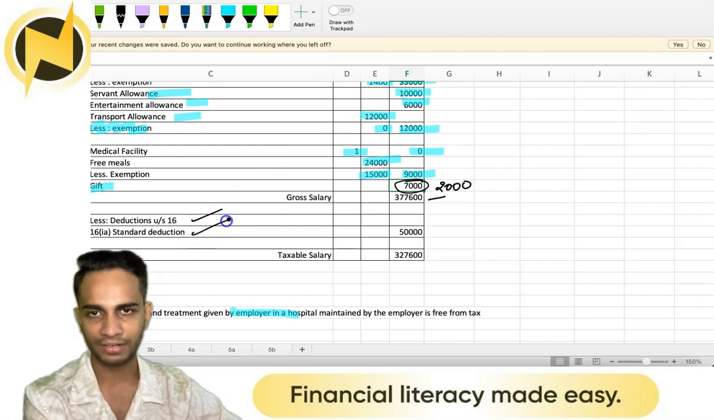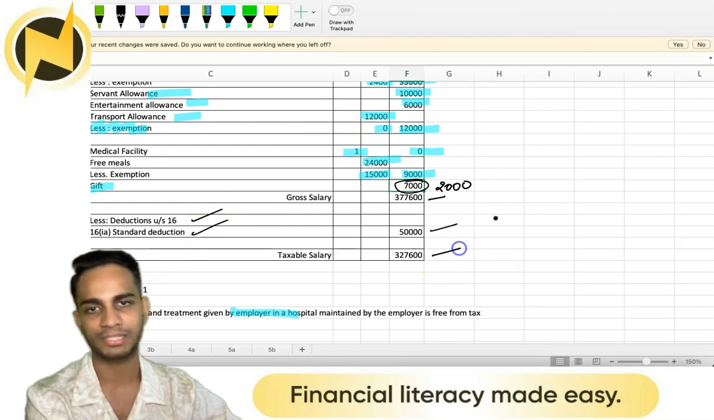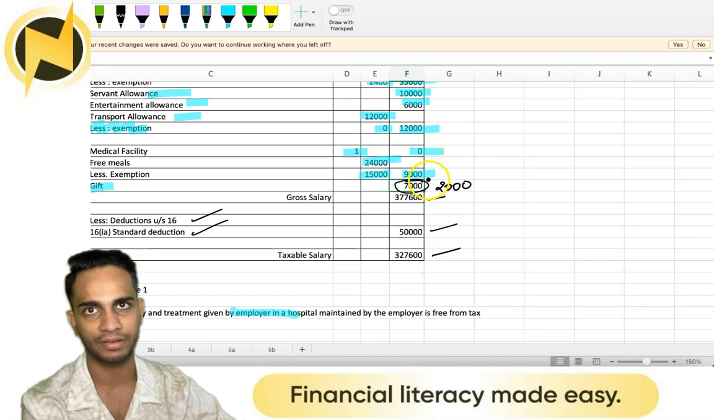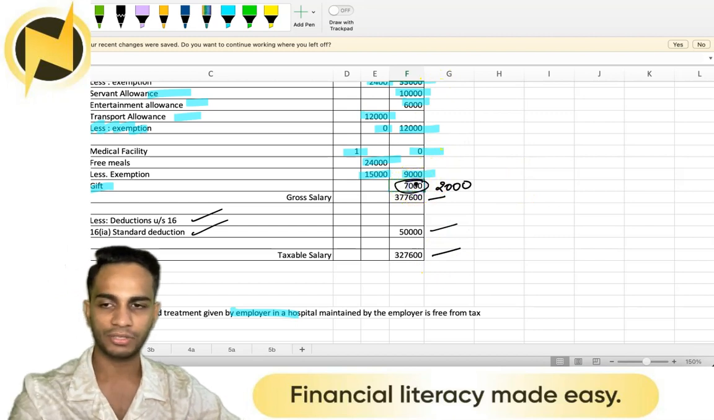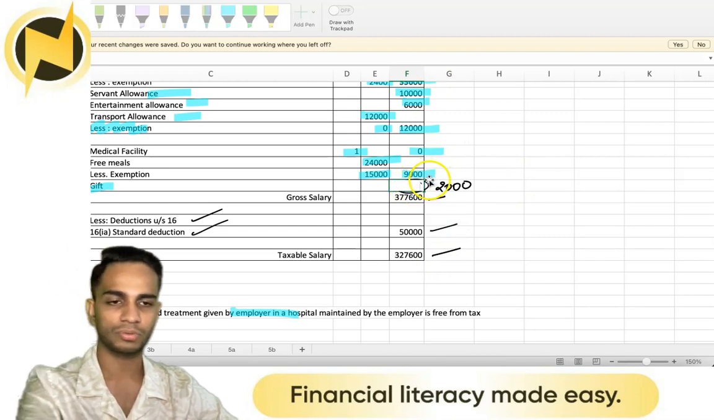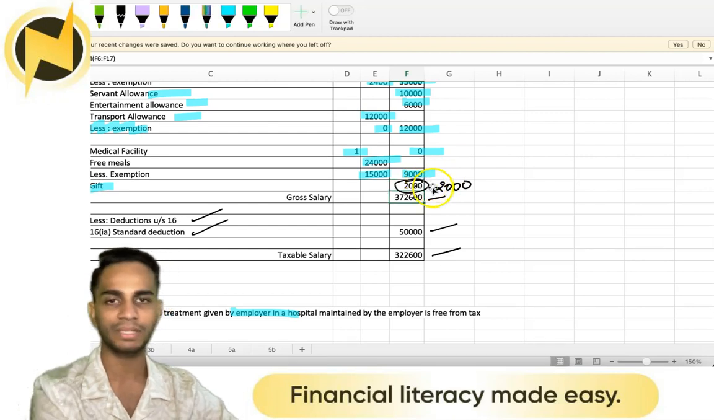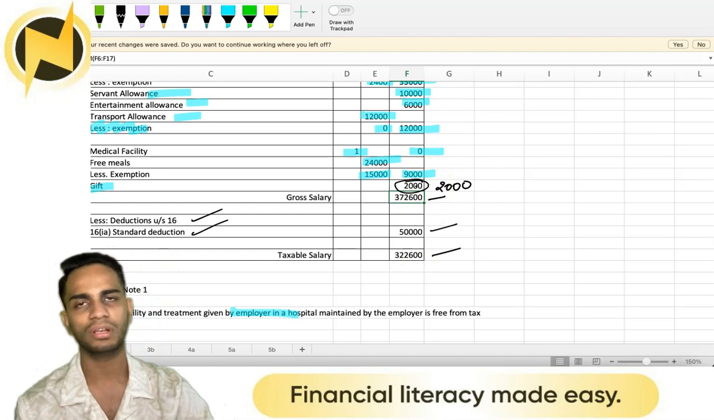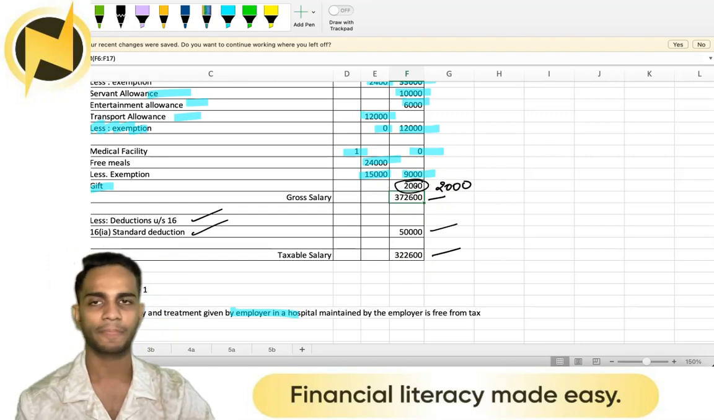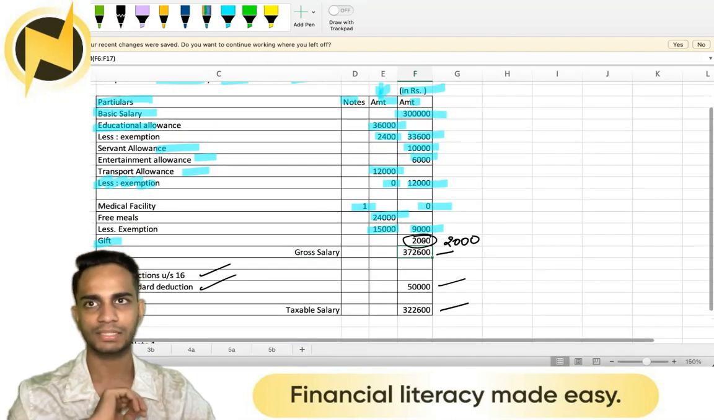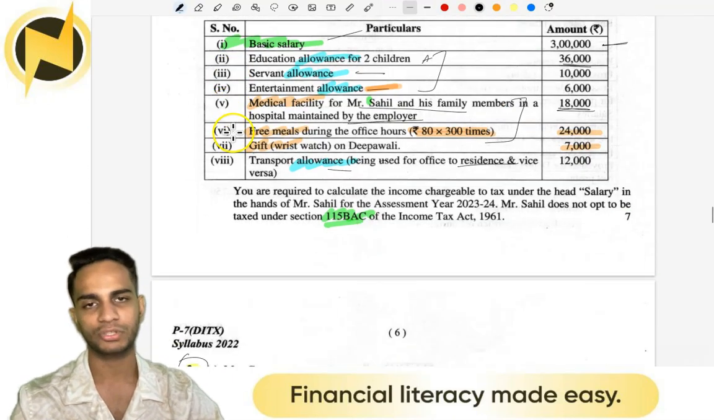So the only deduction is the standard deduction. 50,000 is deducted and the taxable salary is 327,600. But say if you had taken 2,000 here instead of 7,000, your answer would be 322,600. That's all. As simple as that. Clear? Yes. Now let's move on to the next question.